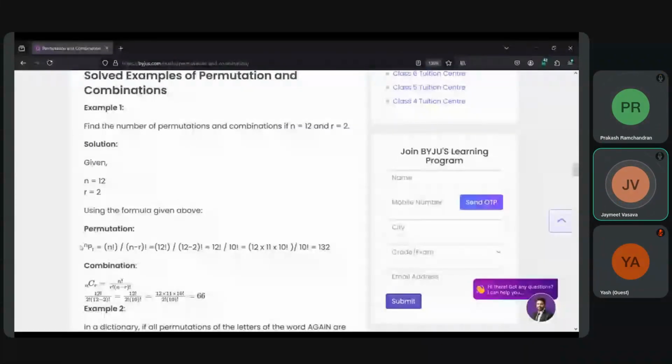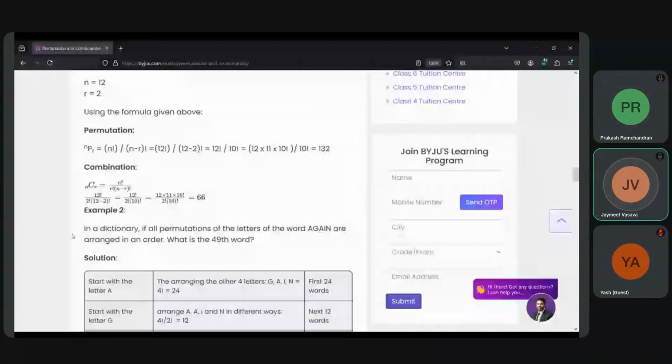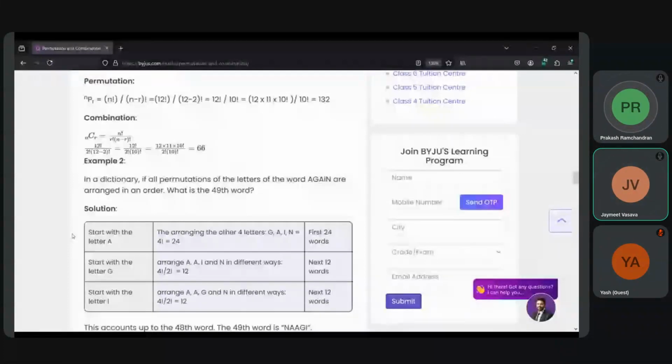Moving on to the second example. In a dictionary, if all the permutations of the letters of the word AGAIN are arranged in order, what is the 49th word? So first, our n value here is 5, as AGAIN contains 5 alphabets.